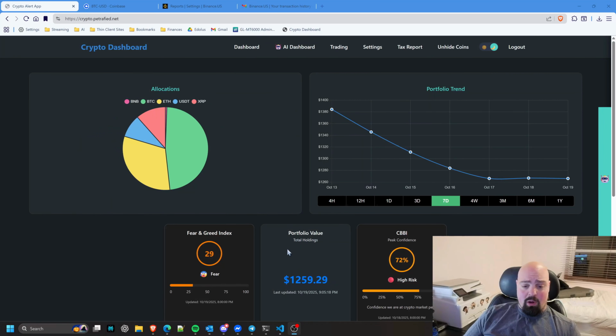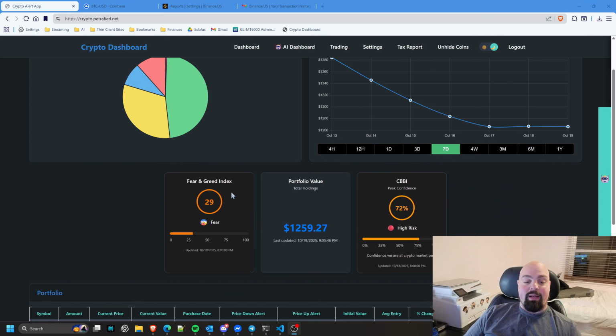But as you can see here, this is my current portfolio. I got my allocations pie chart, and then the portfolio trend. As you can see, it's gone down. We've had a crash. I've done some trades, trying to see if I can buy the dip and sell when I feel like things are crashing and I think it's going to go down more. Unfortunately, I made a couple bad calls when it comes to that, but I'm getting better at it. Hopefully. So I added a few things to this since I started.